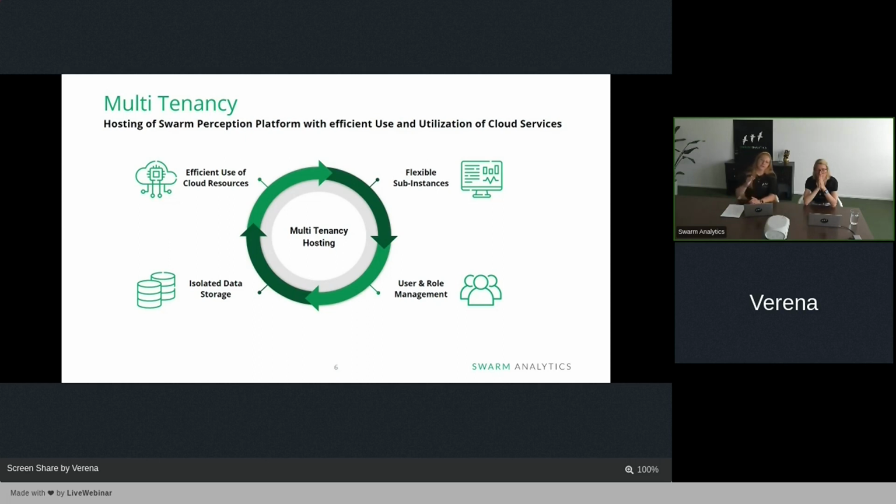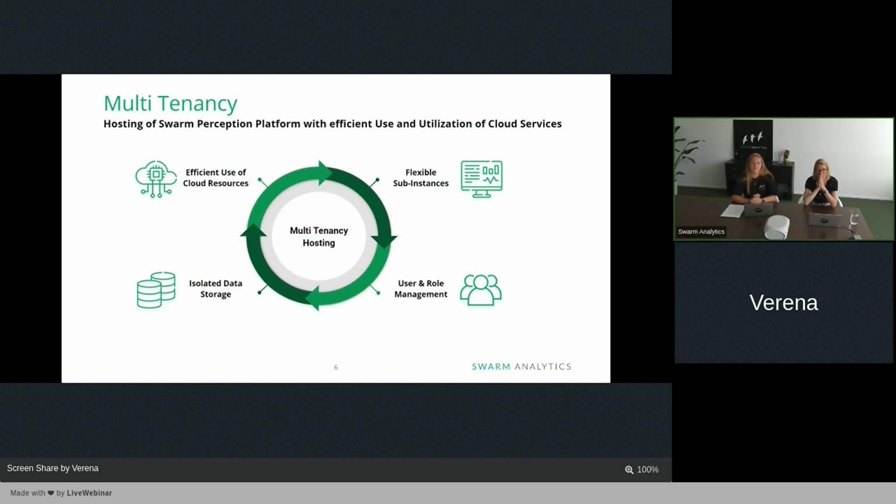And in alignment with the next point, which is our user and role management, we can guarantee that those users or end customers, or you also as a partner, can only see your dedicated resources and your dedicated data, and everything is really focused in an isolated data storage.